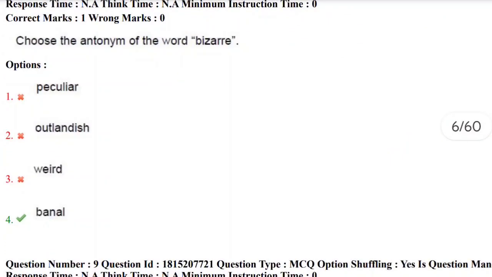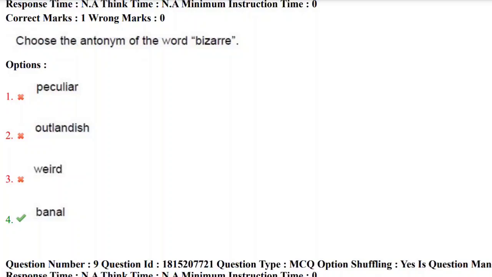Choose the antonym of the word bizarre. We need to find the antonym. Antonym is nothing but the opposite word. What does it mean by synonym? Synonym is nothing but similar meaning. Here they are asking us to find the antonym for the word bizarre, that is the opposite word. Bizarre is nothing but something very strange or unusual.